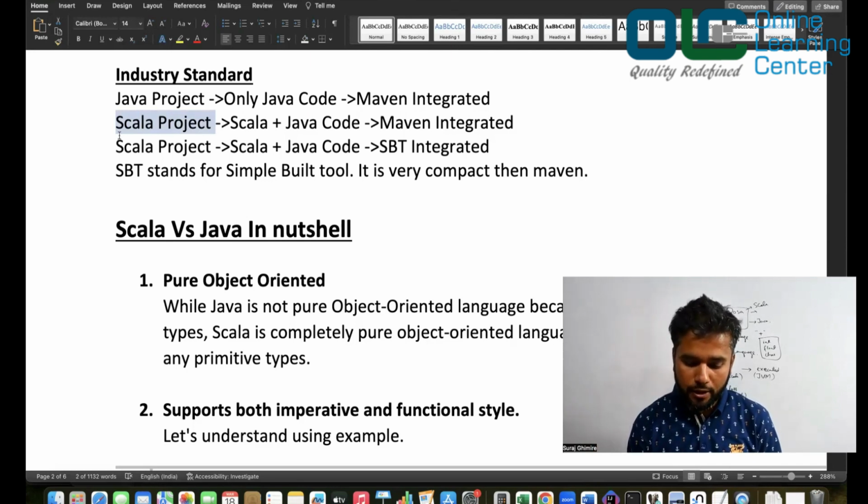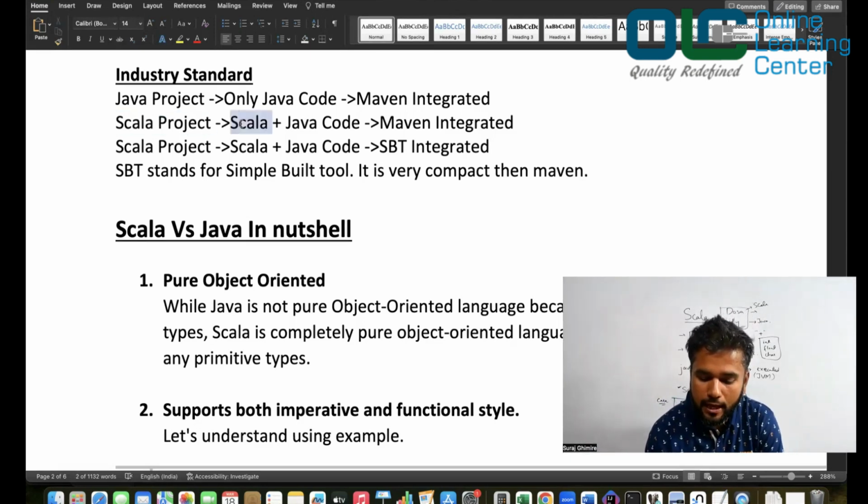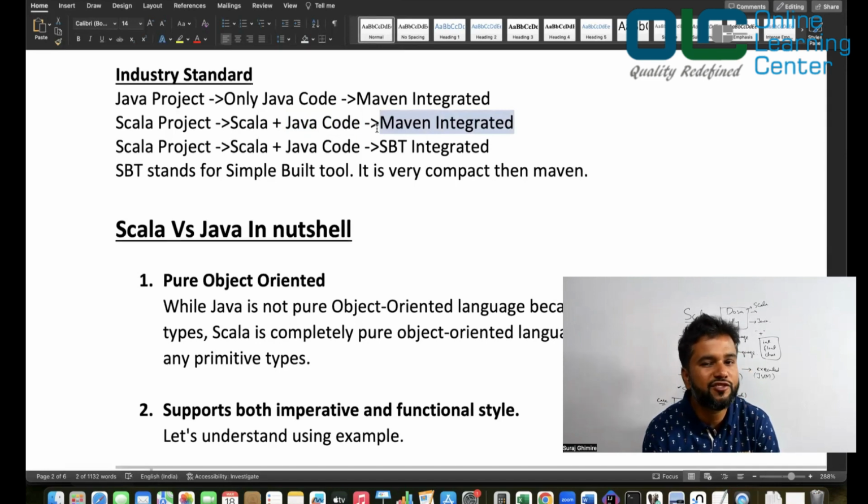Okay, so if you're in a Scala project, right? So you would be working on Scala and you might call the Java code. Somebody might have written Java code, created a jar file out of it, and you might be consuming that Java code. That's fairly possible. And it is also possible that your project is integrated by Maven. Maven is for dependencies. We'll talk about that in the coming days.